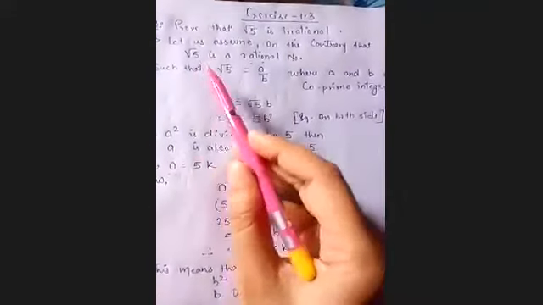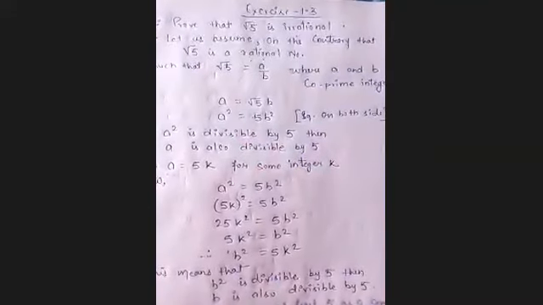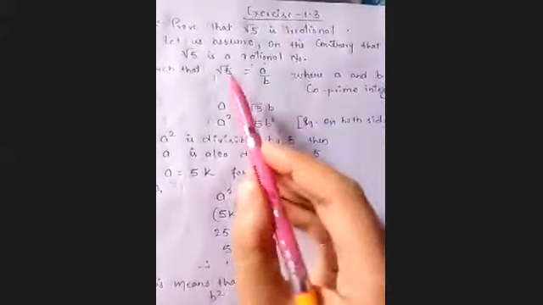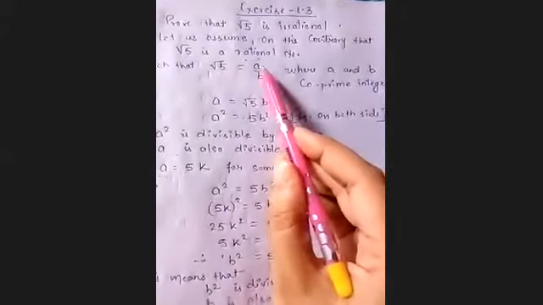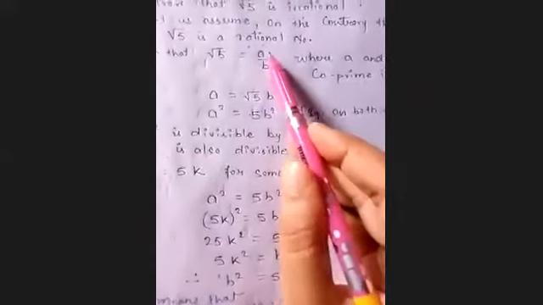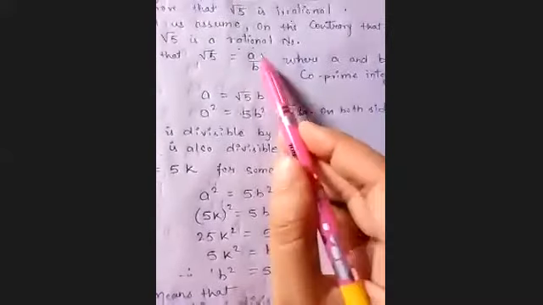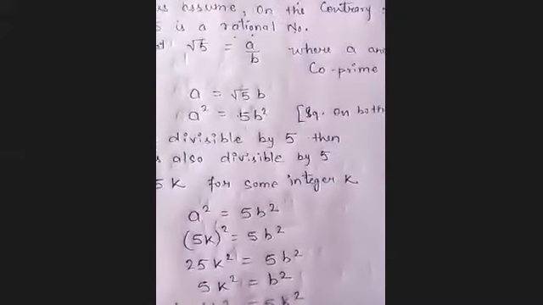Question number 2. So root 5, if any number like root 5, root 2, root 7, root 3, if you have to show it is irrational, you have to prove it like this. So I have taken root 5 as rational. A rational number, you know, you have to write in fractions, so a upon b, where a and b are co-prime integers.